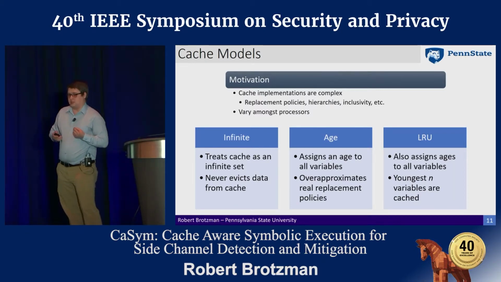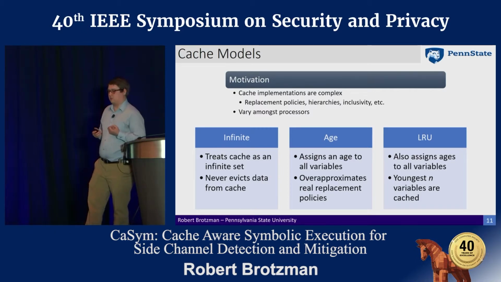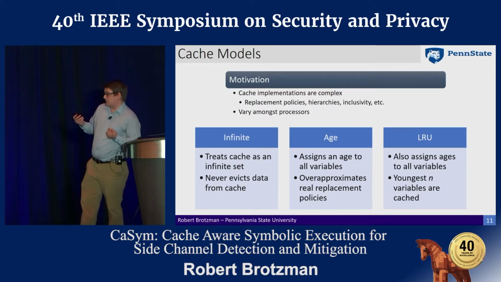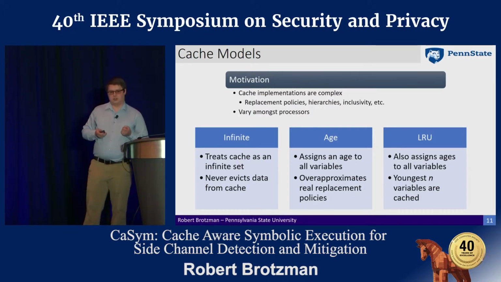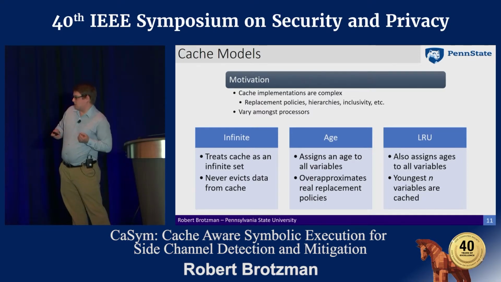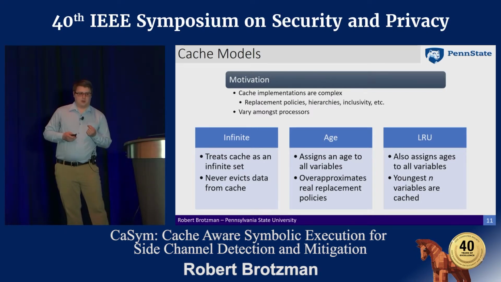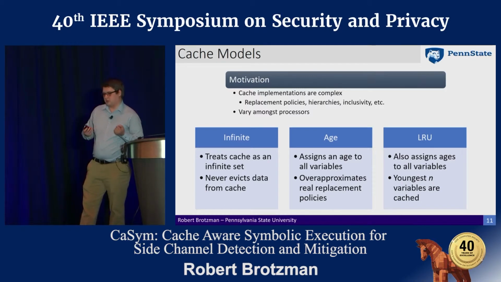Our infinite model is a rather simple model and an under approximation of a lot of real behavior, and treats the cache as if it's an infinite set. But we find that even though it's simple, it's actually pretty good at finding side channels. Then we have our age model, which over approximates real policies by keeping track of how old each variable is. The age is how many accesses have passed since it was last used. And then we have a more realistic model called a least recently used model, which also uses an age, but the expression is going to be a binary result, which is either it's cached or it's not cached.